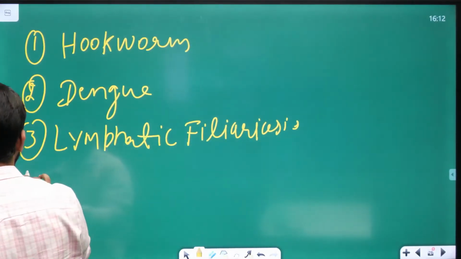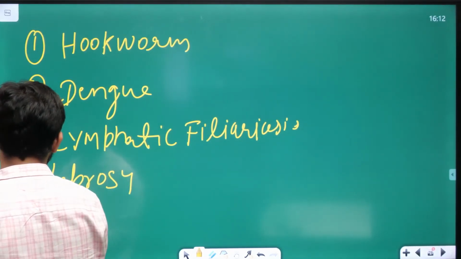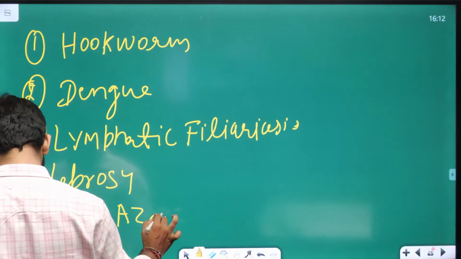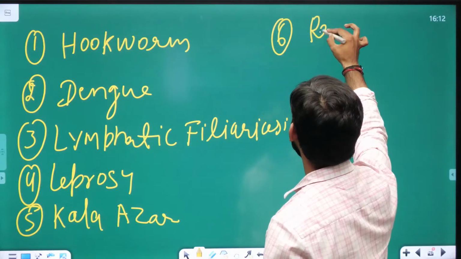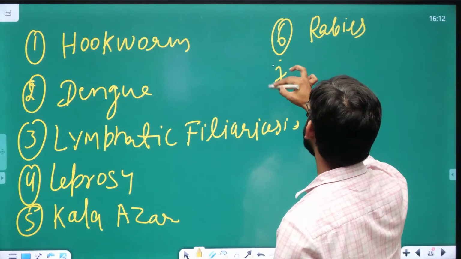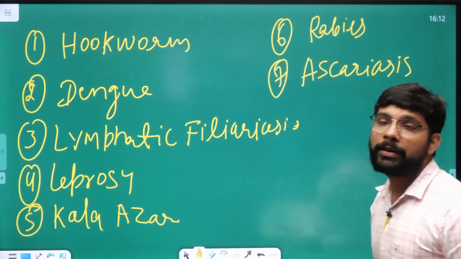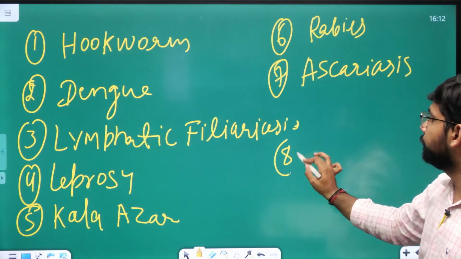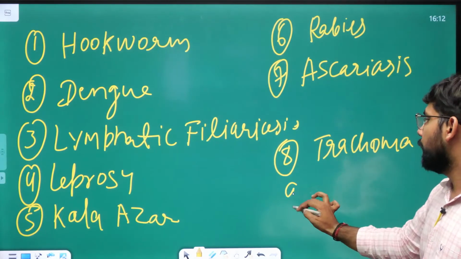Fourth is leprosy. Fifth is kala azar. Sixth is rabies. Seventh is ascariasis. Eighth is trachoma.